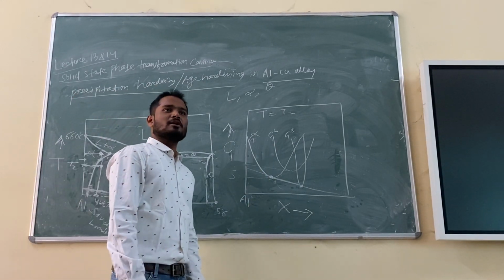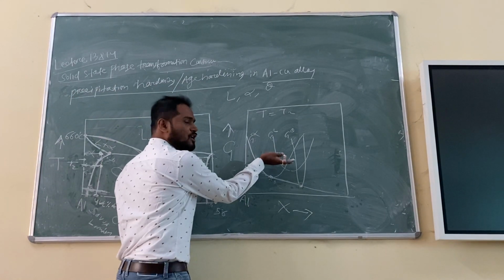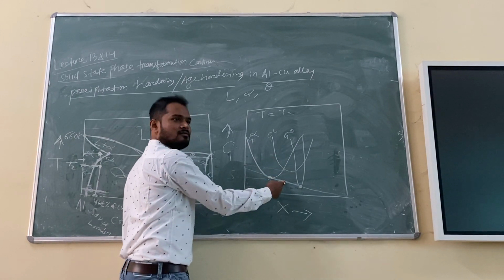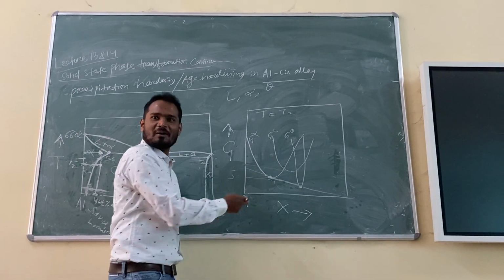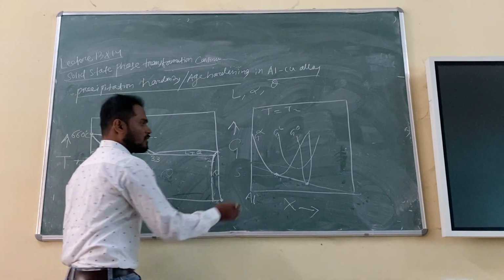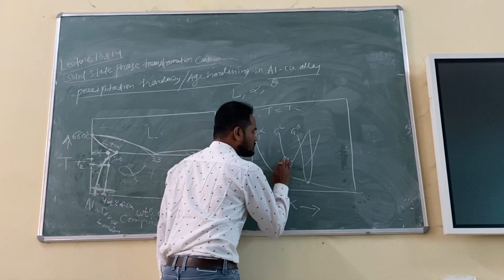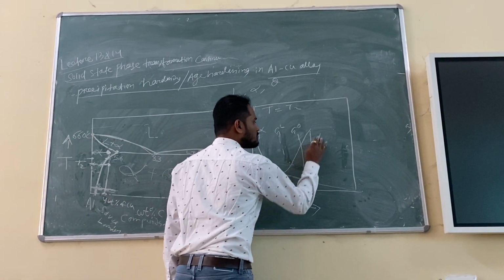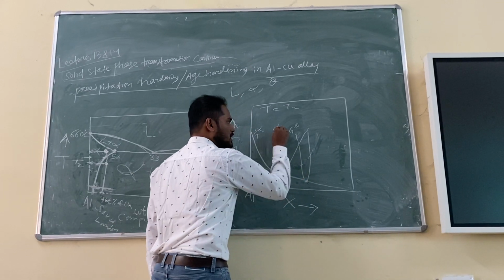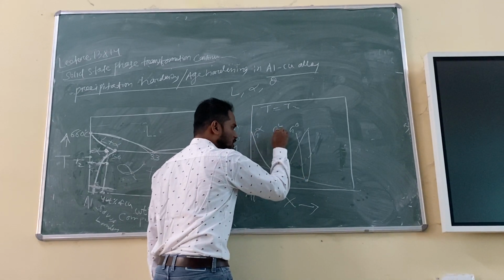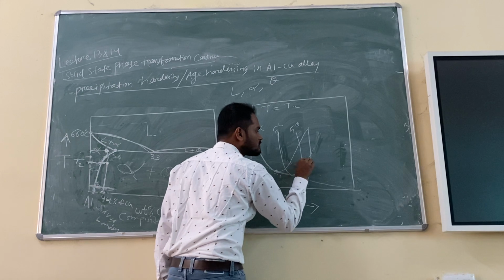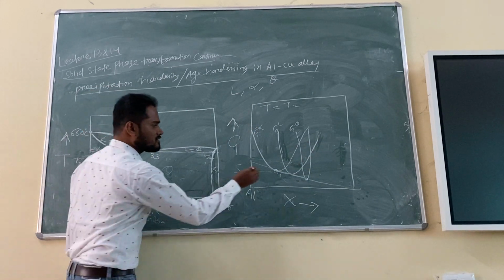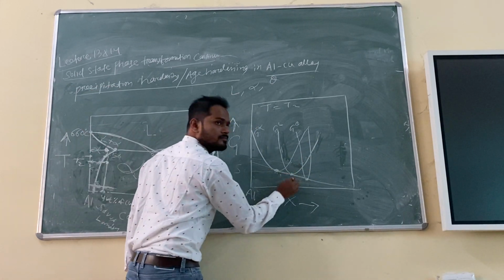So that means the equilibrium composition will be the same. So what will happen? The liquid curve will go down and meet this point. You understood my point? Very interesting. So what will happen? I can change the curve. Alpha theta is fine, but the liquid free energy is also going down. It will become this. In this common tangent, all will be there.